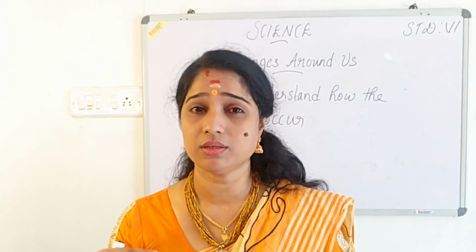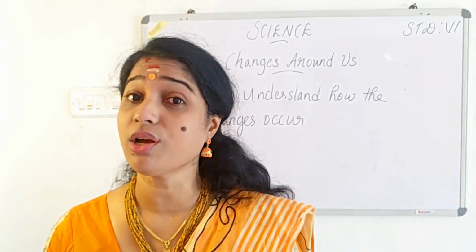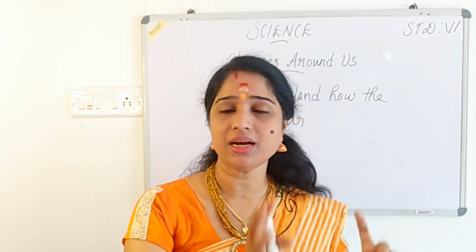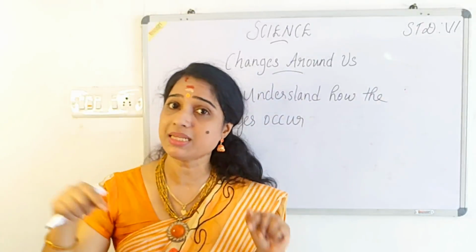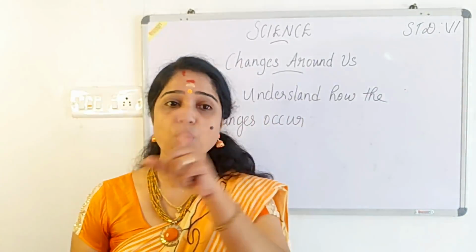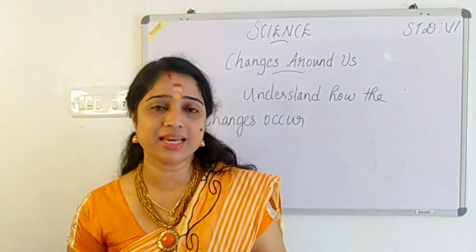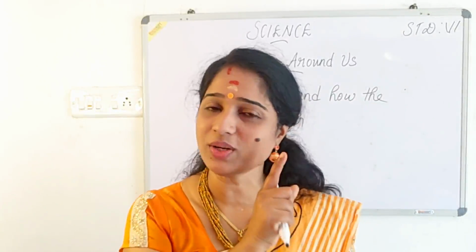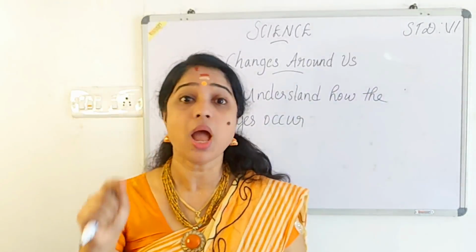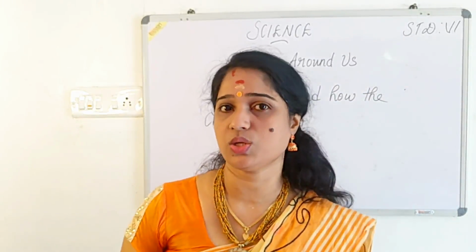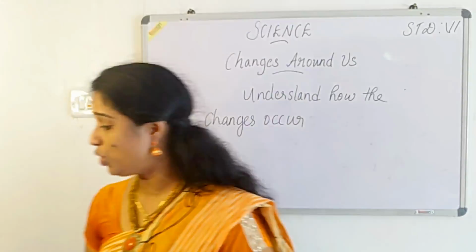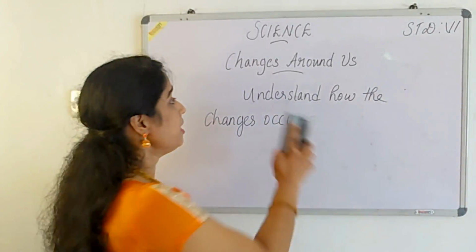Rotting of the fruit can be prevented by keeping the fruits in the refrigerator. By keeping the vegetables in the refrigerator, we can prevent them from what? Damaging. So you should know how the changes occur, then we can prevent them. Not all the changes can we control, but certain changes we can stop or control by understanding how these changes occur. So clear about desirable and undesirable? Then now we can move on to another two classifications of these changes.